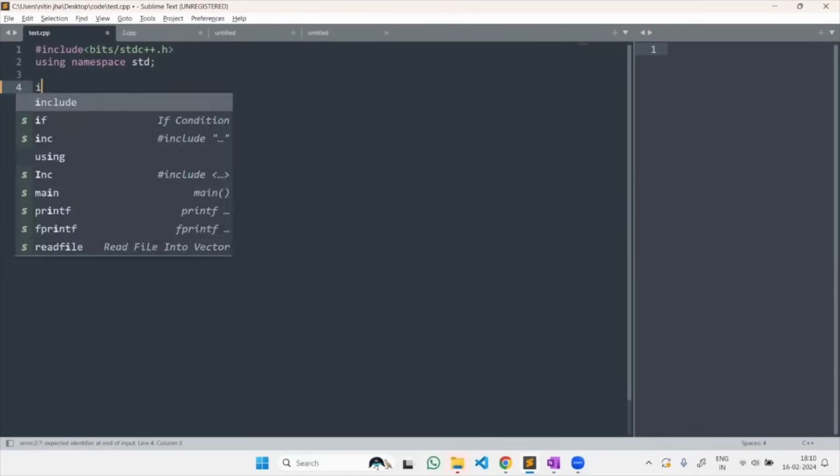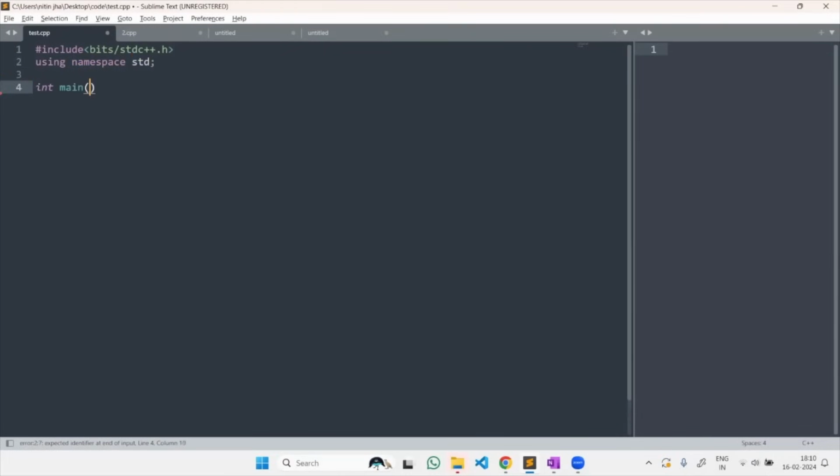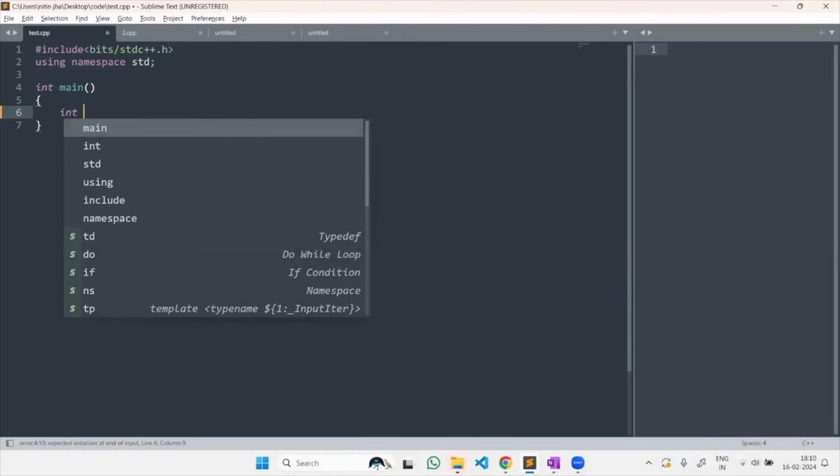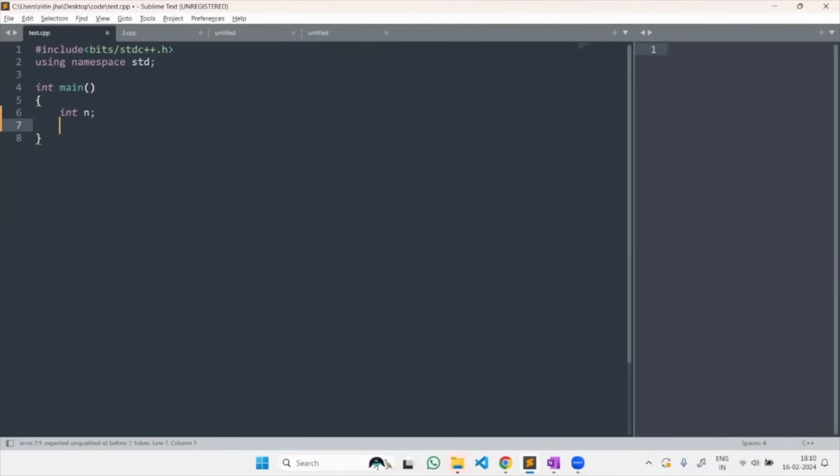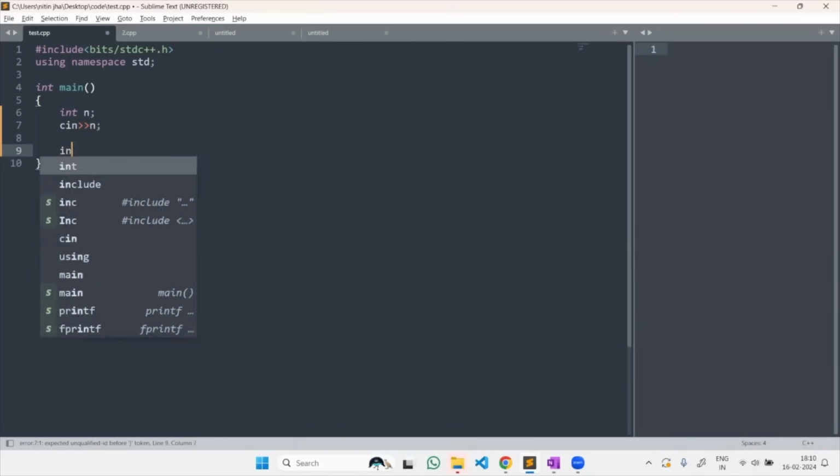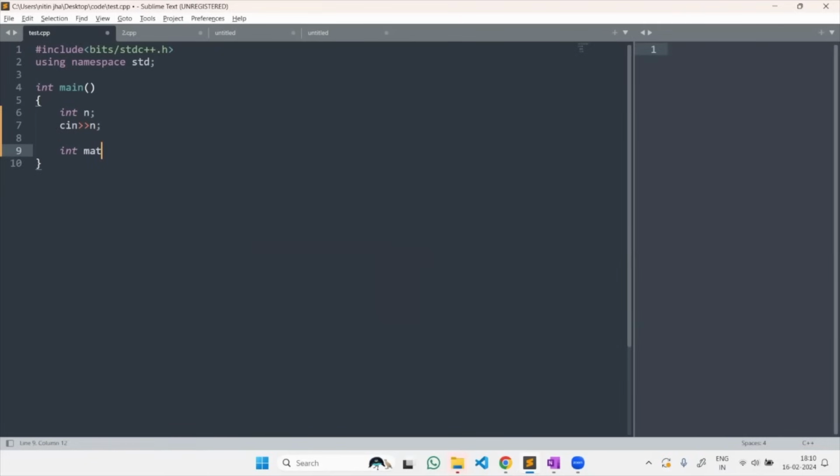In std int main, you can see I take the row input as n. Then take that as my input. After that, let's take the matrix as input, and matrix, obviously. And after that, let's take the elements of the matrix one by one as input. For that, I have to iterate over the row and column.